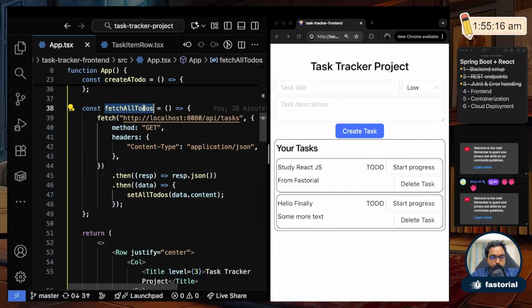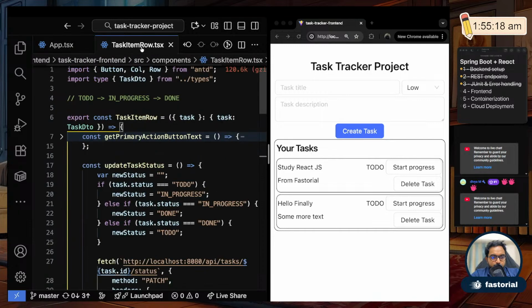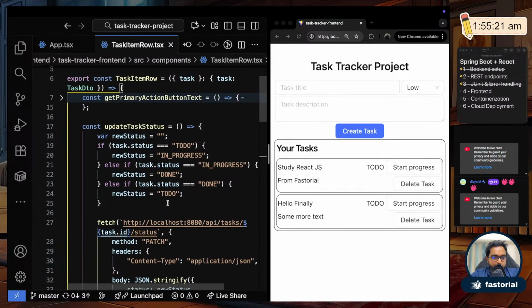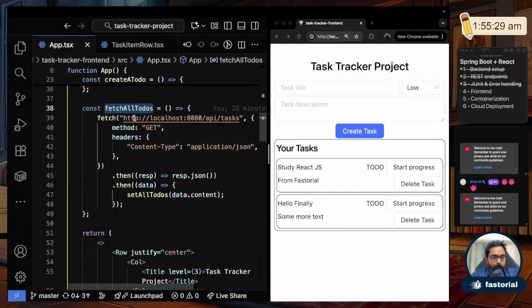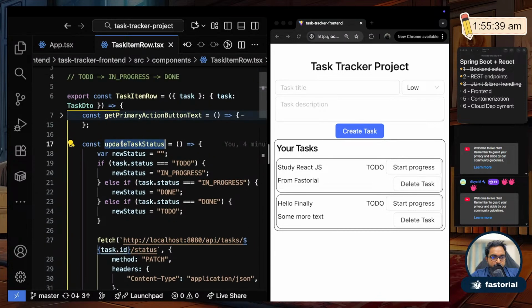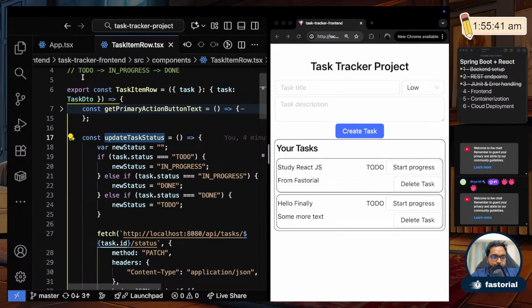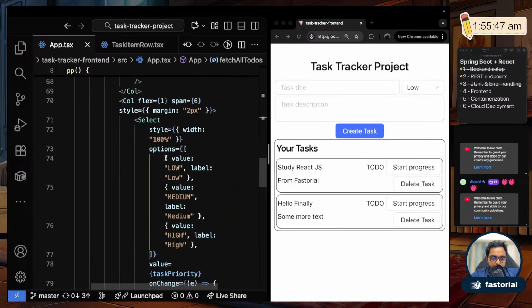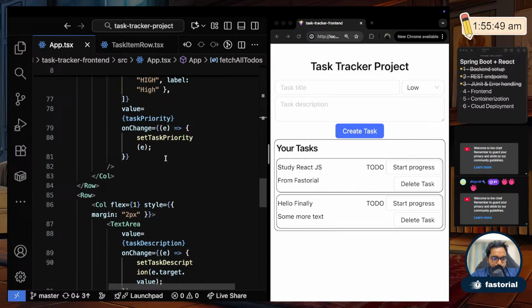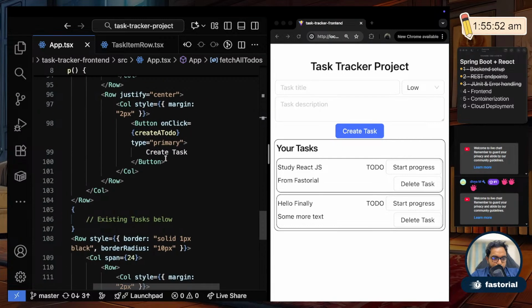Okay, so what I need to do is call fetchAllToDos inside this. I want to do something like, after somebody does updateTask, which is updateTaskStatus, I want to call fetchAllToDos, so that the to-dos with the updated task status will come in the front end, right? I do not have access to fetchAllToDos in here currently. So what we usually do is we prop drill that also. Prop drilling is like you send it here.